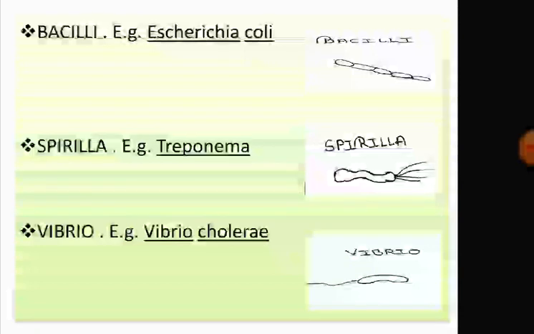Spirilla are spiral shaped. For example, Treponema is a spiral shaped bacteria. It causes the disease called syphilis. Vibrio cholerae are comma shaped bacteria, and cause cholera in humans.